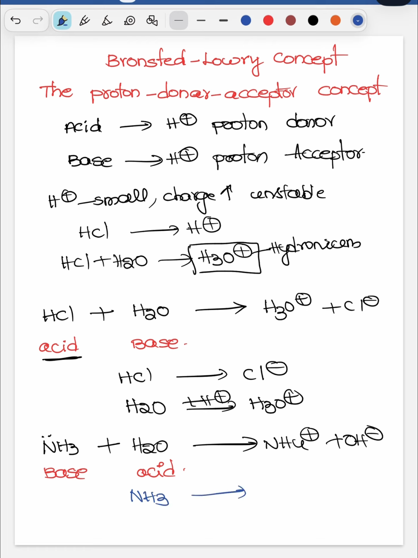Here is the explanation. NH3 becomes NH4 plus, which means it is accepting the H plus. There is no OH minus as per Arrhenius. That's why NH3 is a base, because it is accepting the H plus. H2O becomes OH minus, so it is the donor. A proton donor is called an acid, as we have already learned. So the same water molecule behaves as an acid, and it also behaves as a base.